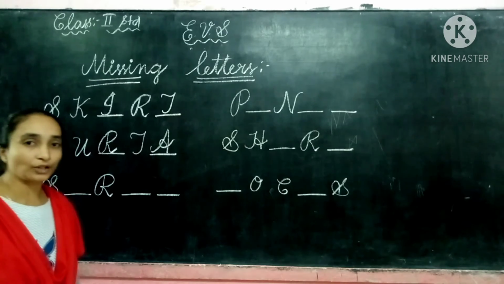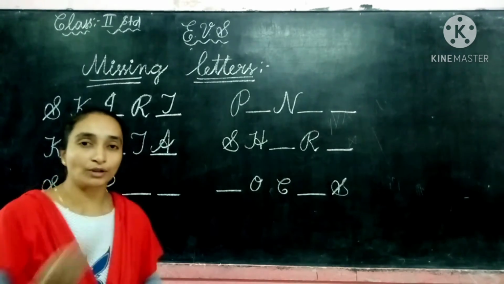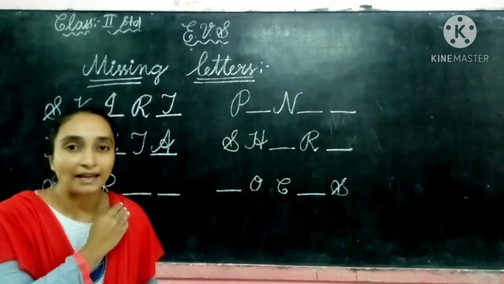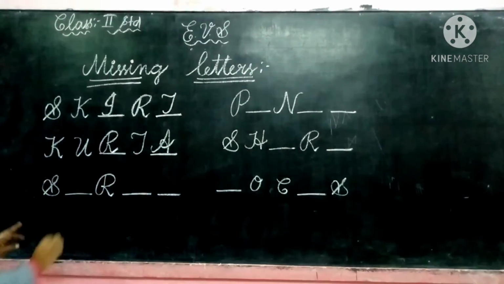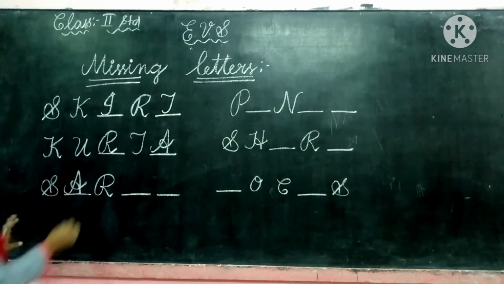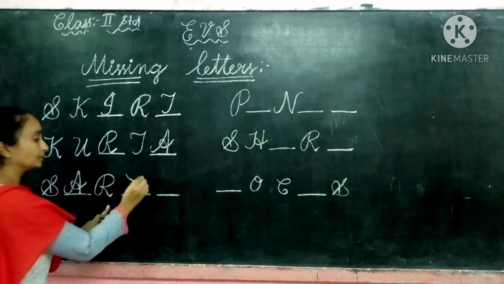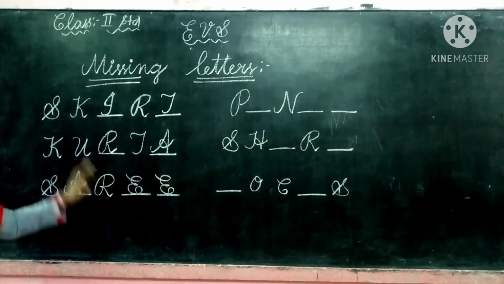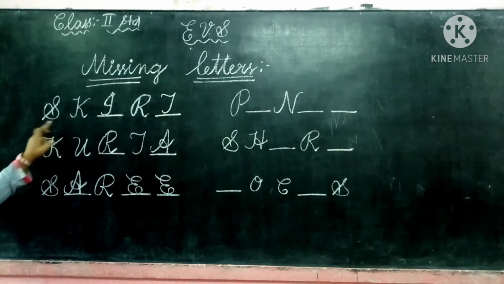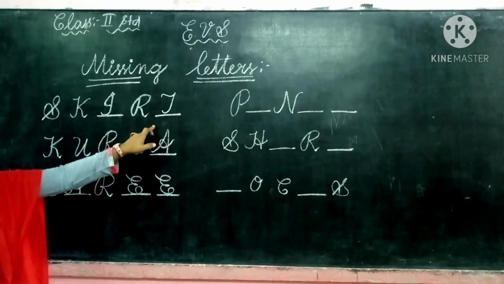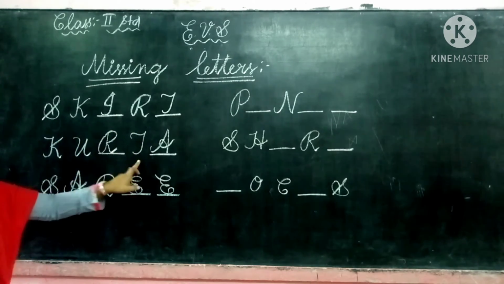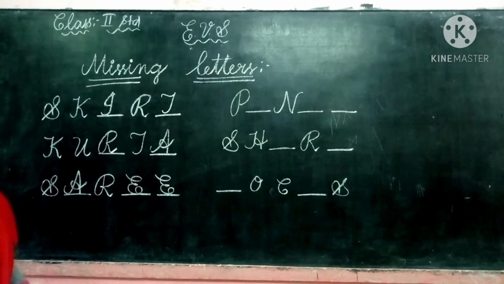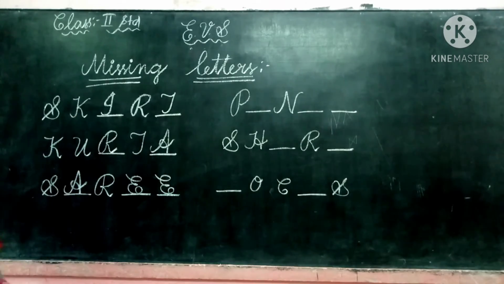Two letters they have given. What is it that mummy always wears? Yes, that is sari. Here we can write the answer, children. S-A-R-E-E. So here we have completed these three blanks. S-K-I-R-T, skirt. K-U-R-T-A, kurta. S-A-R-E-E, sari. So these three blanks we have completed.